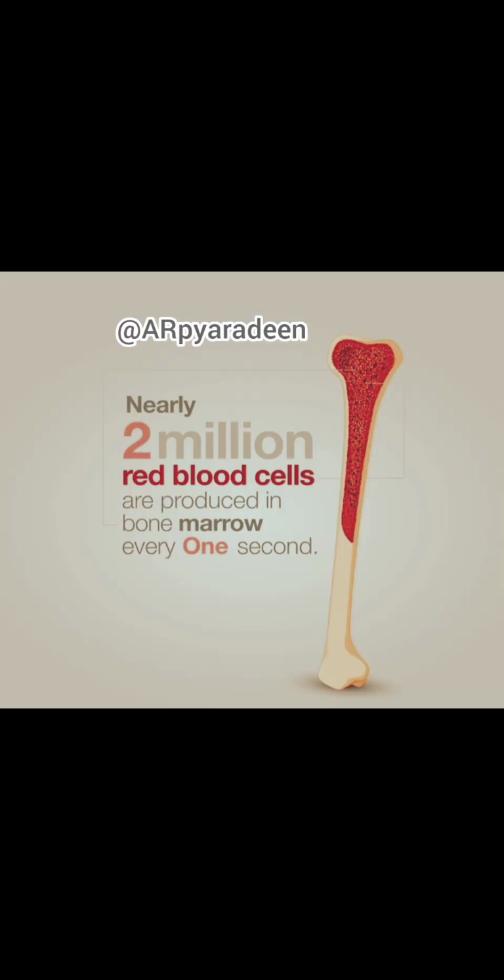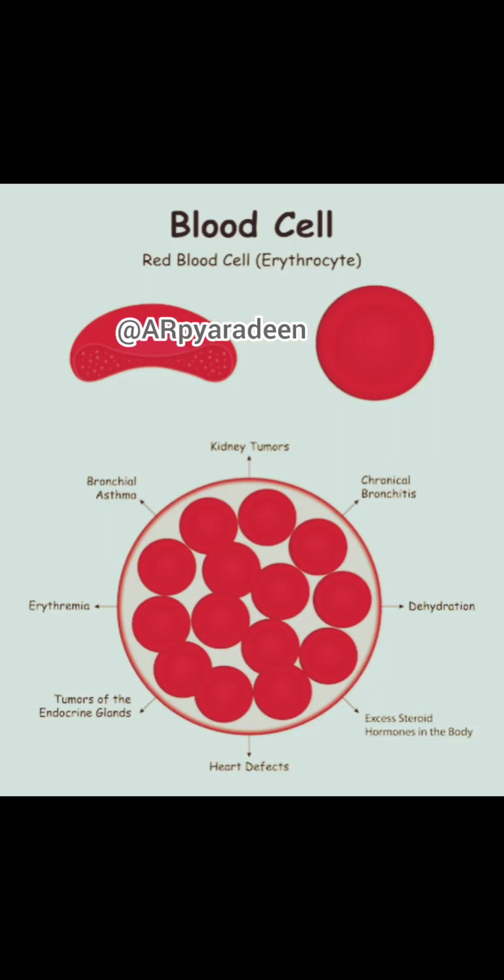First, erythrocytes, also known as RBCs, red blood cells, are the most abundant of all the cells of blood. There are 5 to 5.5 million RBCs per mm cube of blood, produced from the red bone marrow in adults.